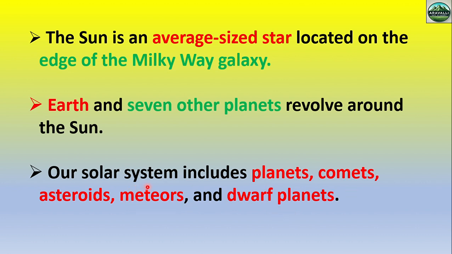Okay, there are lots of celestial bodies present in the universe, like planets, comets, asteroids, meteors, and dwarf planets. And all the planets, asteroids, meteors, and dwarf planets we will cover in the solar system chapter separately.